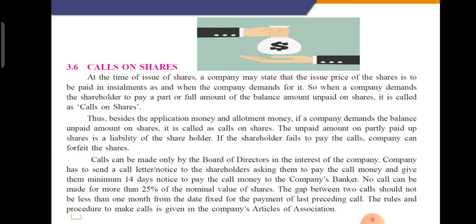So the gap between two calls, between two demands of money from the shareholder, should not be less than 1 month. It means if the company has demanded the call money in the month of June, they cannot demand the second call money in the month of June only. There should be a gap of 1 month from the date fixed for the payment of the last preceding call. The rules and procedures to make the call are given in the company's articles of association.